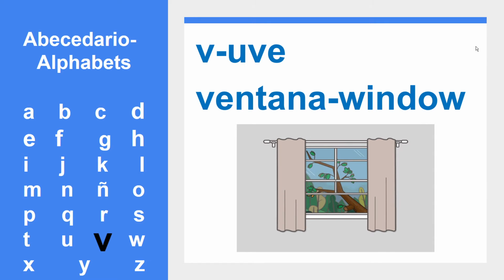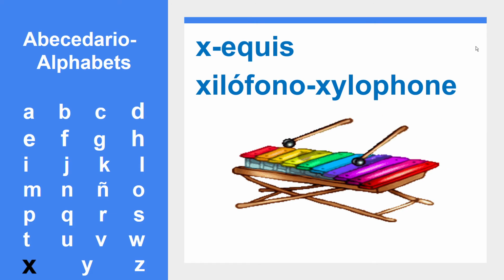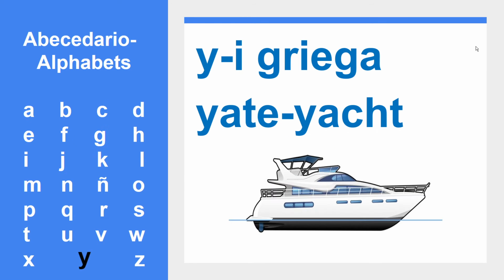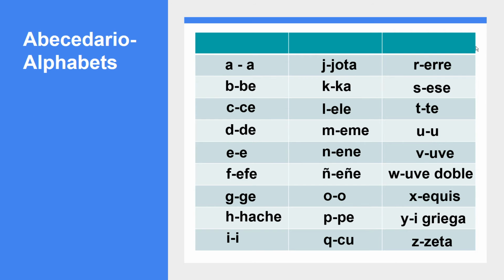V is V, for example, ventana. W is V doble, like wombat. X is X, like xylophone. Y is Y, for example, yate. Z is Zeta, for example, zorro. Remember, Z is always pronounced as S in Spanish. Let's revise all the alphabet sounds once again.